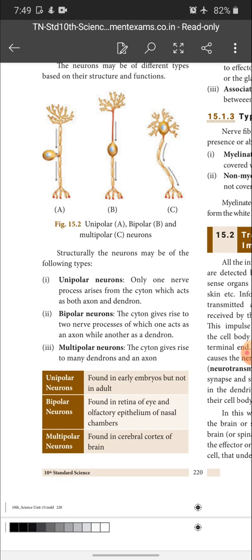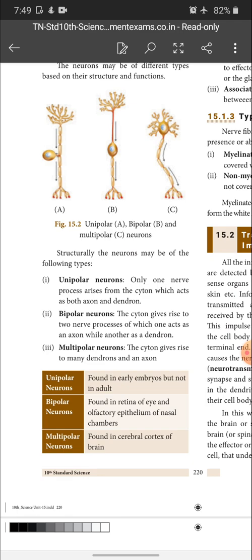Okay, so where the unipolar, bipolar and multipolar neurons are present is given in the table. See, unipolar neurons are found in early embryos but not in adults. So we are not having any unipolar neurons in our body. It is present only in the embryos. Embryos means what? The embryo which is present inside of our body. That is called what? Unipolar neuron.